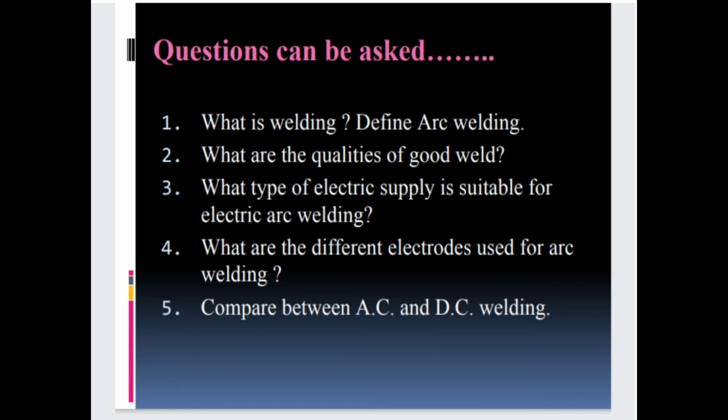So the questions that can be asked on this topic. First, what is welding and define arc welding. Second, what are the qualities of good weld, meaning the requirements of good welding. Third, what type of electric supply is suitable for electric arc welding, DC or AC. What are the different electrodes used for arc welding, meaning which electrode? Carbon arc and metal arc. Compare between AC and DC welding. We see the comparison of this. So these are all about the electric arc welding.